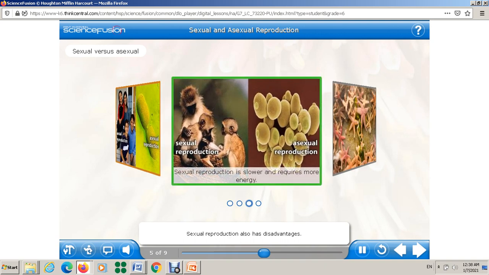Sexual reproduction also has disadvantages. In general, sexual reproduction is a slower process than asexual reproduction and requires two individuals. The males and females also spend extra energy to seek each other out. When the offspring are born, they usually need more care than those produced through asexual reproduction. In comparison, asexual reproduction produces offspring rapidly and efficiently.